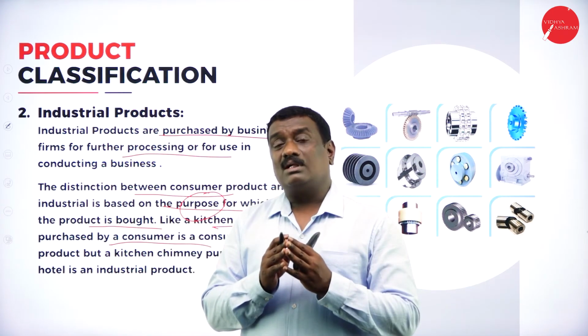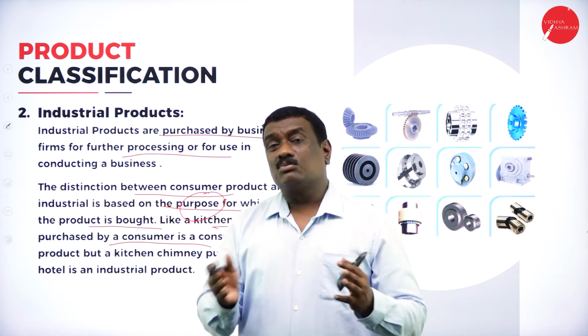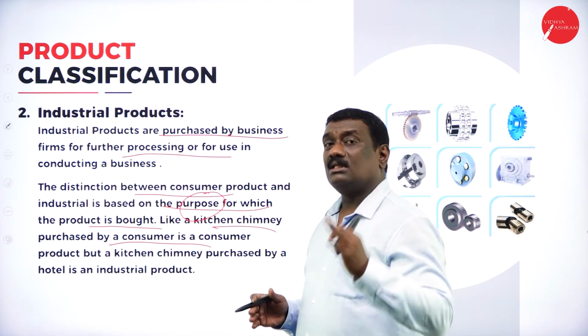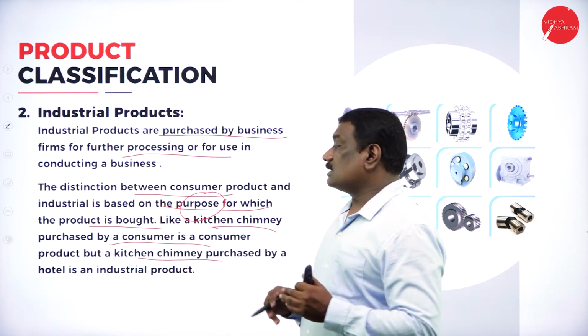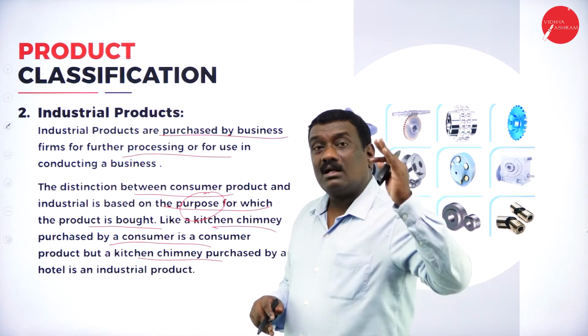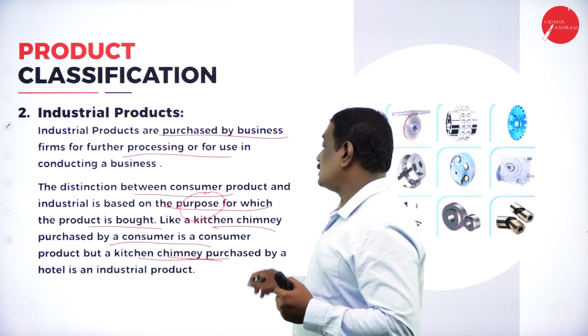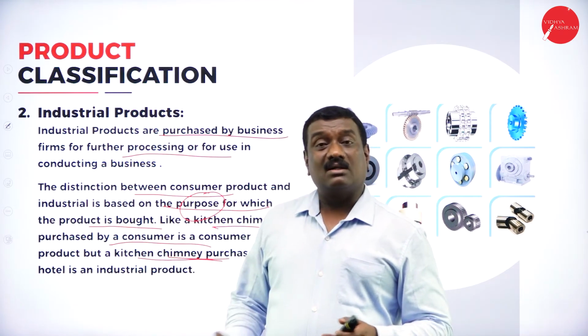unwanted waste, or the air, or the smoke, all that has to go out. So for that, you require a chimney in the kitchen. A kitchen chimney purchased by a consumer is for his own final consumption. But if it has been purchased by a hotel, it is for industrial purposes. See the difference here.